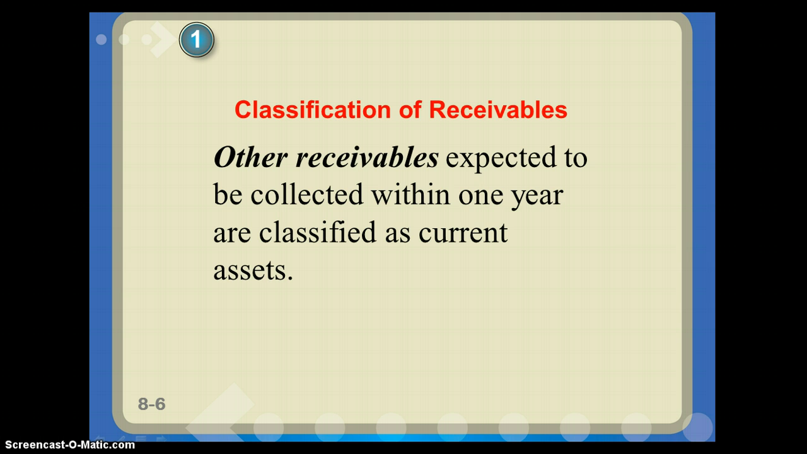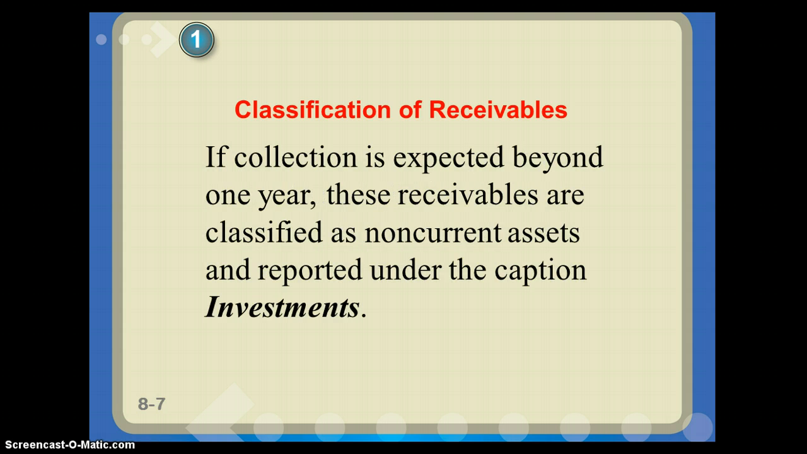Other receivables expected to be collected within 1 year are classified as current assets. We've talked about current assets and current liabilities before, so any other receivable that's expected to be paid within the year is a current asset. If collection is expected to be longer than that, they are what we call non-current assets, and they're reported under investments. So in theory, we say we're investing in whatever that is because they're going to pay us back in longer than a year with interest.